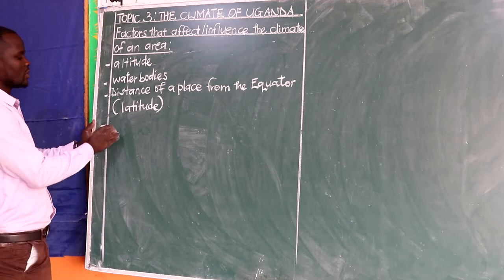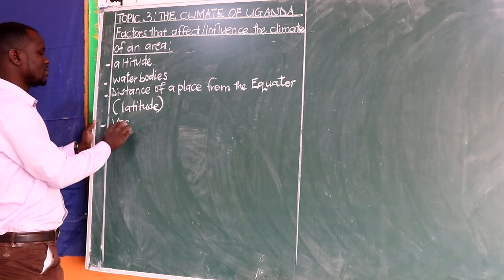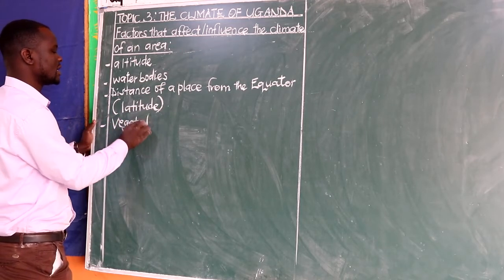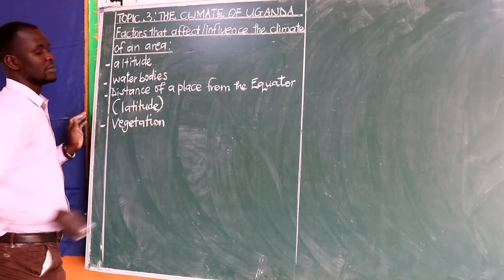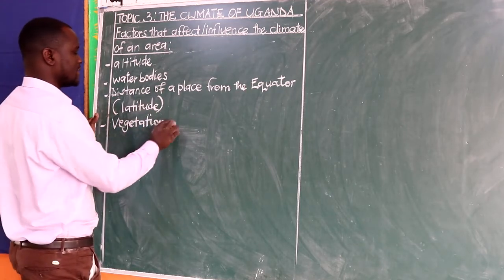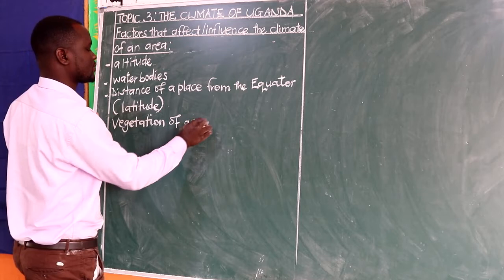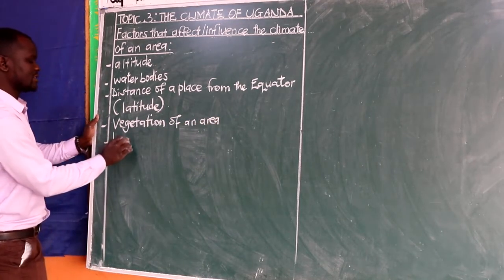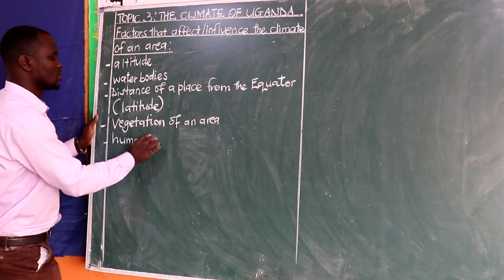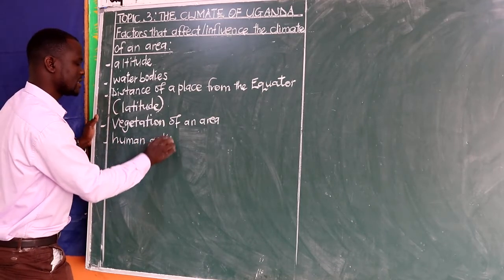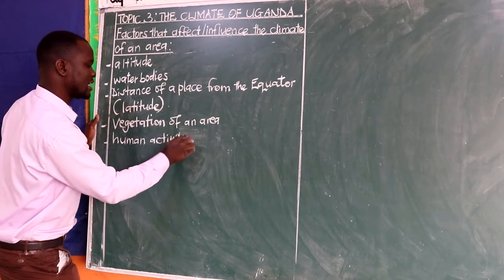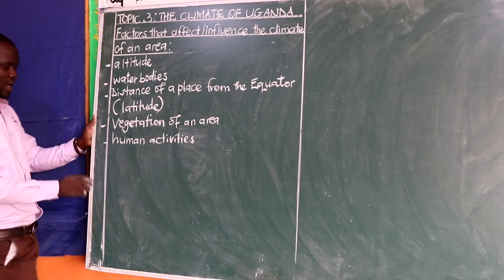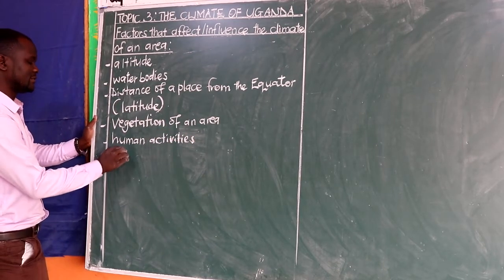And then we also have the vegetation of an area. We shall be looking at how each factor determines the climate. We have human activities also affecting climate. Time will come when we shall be talking about this one by one. And then we have got relief.